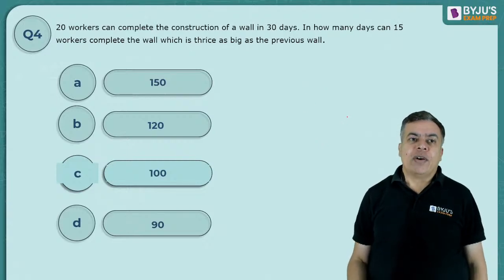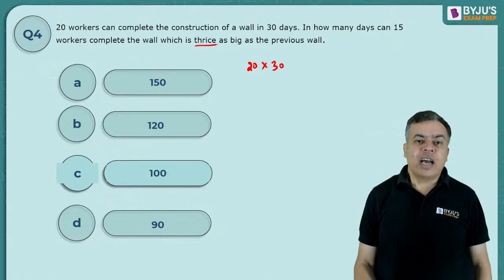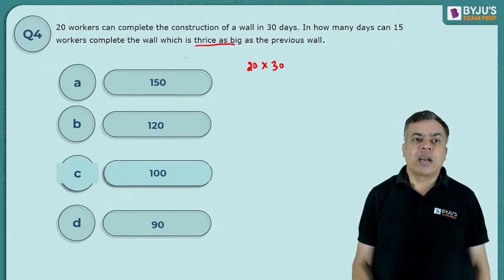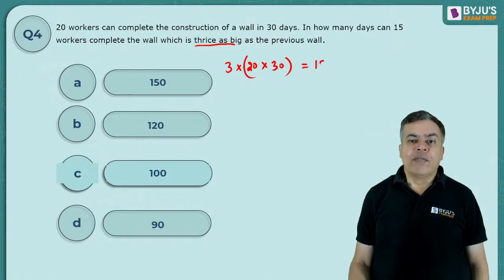So the initial work was 20 workers working for 30 days. Now you are completing a wall thrice as big. So now you want to do this much work using 15 workers for n days.